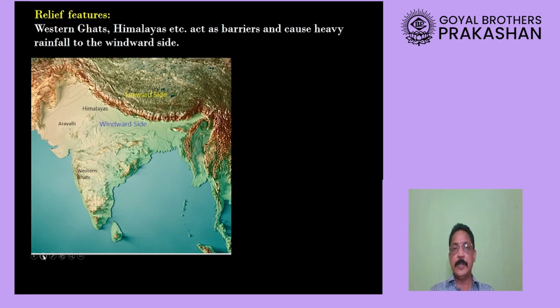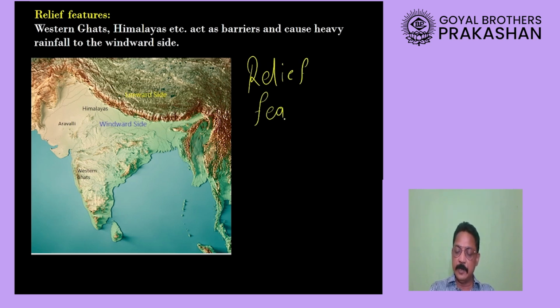Now let us look at a fourth factor that affects the climate of India, and that fourth factor is called relief feature. Please remember the meaning of the word relief feature. The word relief is basically the arrangement of the land in the form of mountain, plateau, plain.